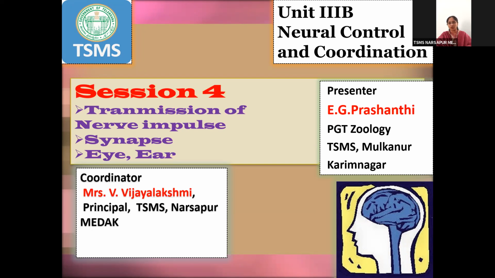Students, in the previous session, Mrs. Prashanti ma'am explained to us about the neuronal control and coordination chapter, isn't it? In this chapter, ma'am clearly explained the sympathetic nervous system and parasympathetic nervous system, which belong to the autonomic nervous system. She also explained in detail about the reflex action and reflex arc, which are very important from the exam point of view. Today, let us learn and conclude the lesson with more interesting topics.